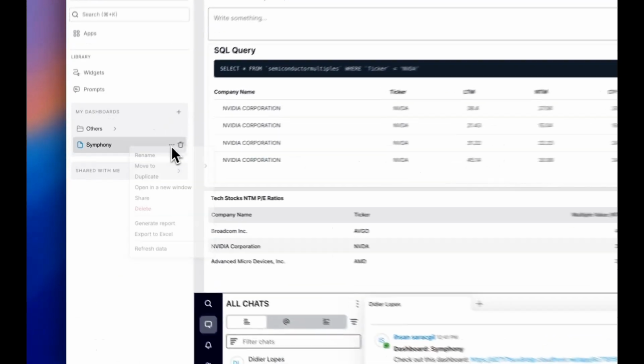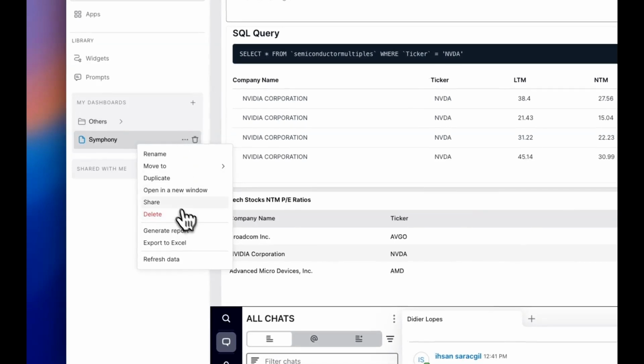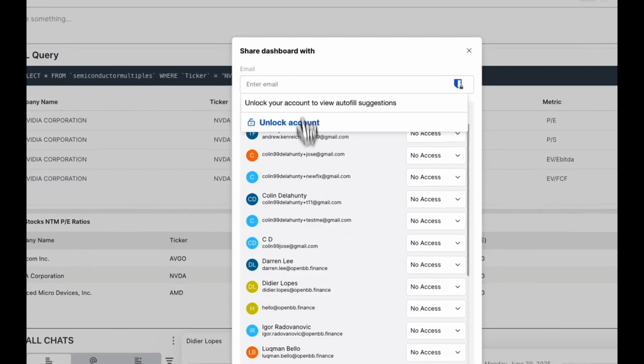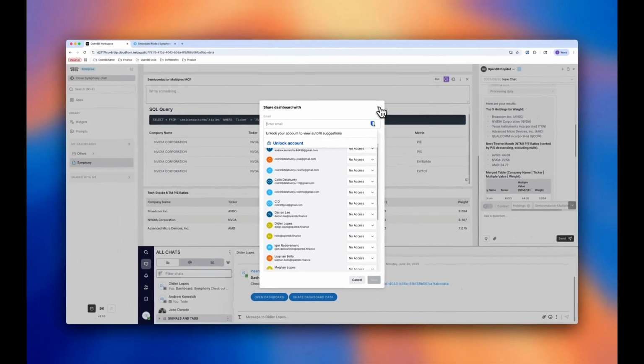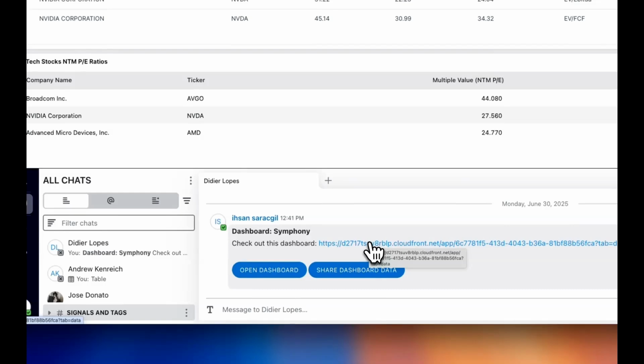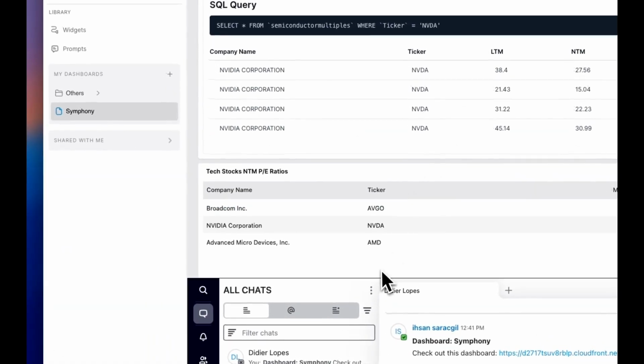For this to work, you also need to go here, and then I need to open the share settings, and I want to give access to Didier from the menu. So once he has the share rights for this dashboard, he can just basically click this link, and then he's going to be able to open and see the final version that I created.